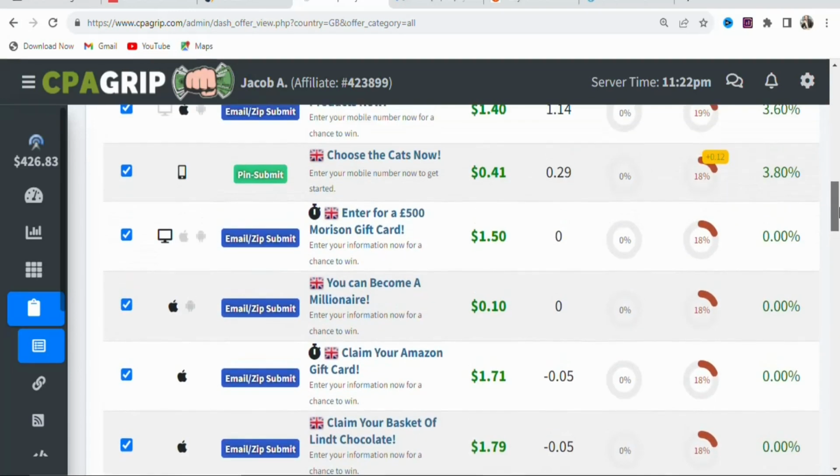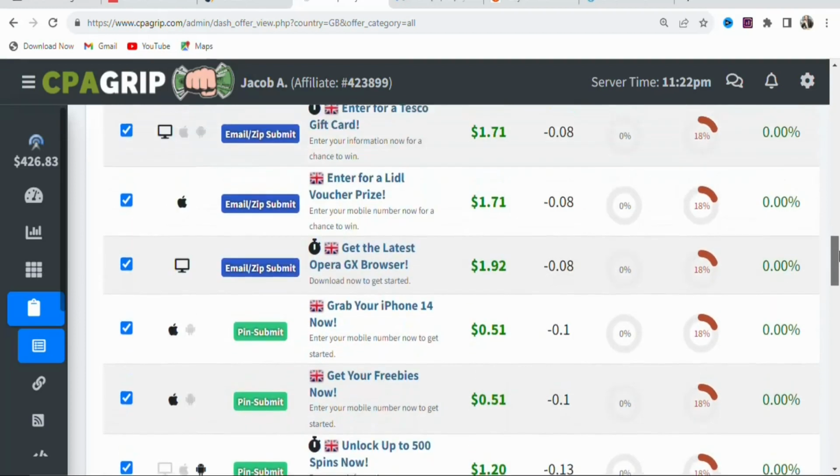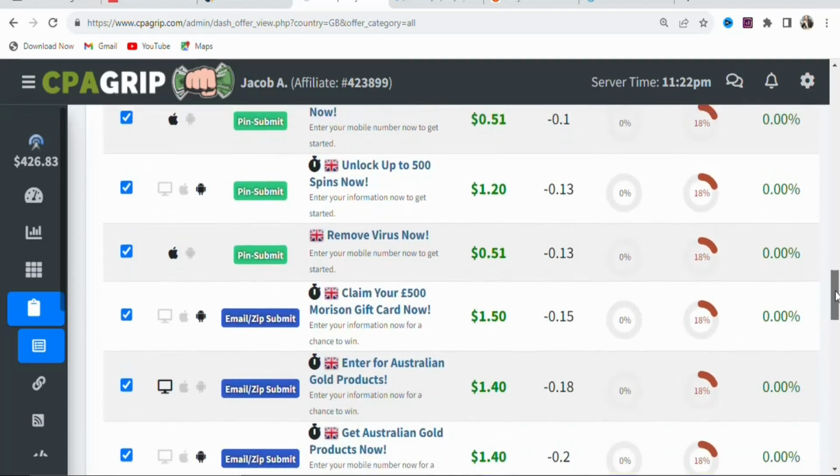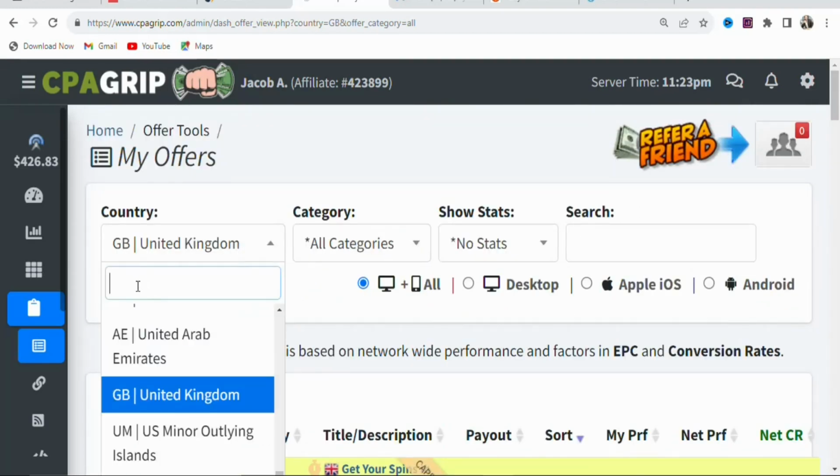So what we are going to be doing is searching for a country where we can get offers with higher payout. Just come right here and click on it. Once you click on it, you are going to search for any country that you want. CPA offers are country specific. So you have to find a country where you have a traffic source so that you can promote offers in that country.